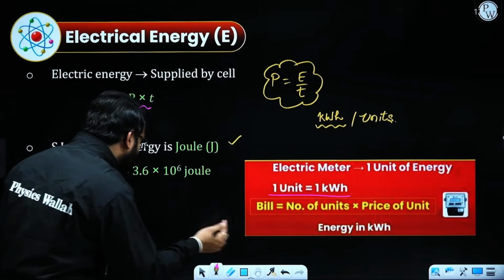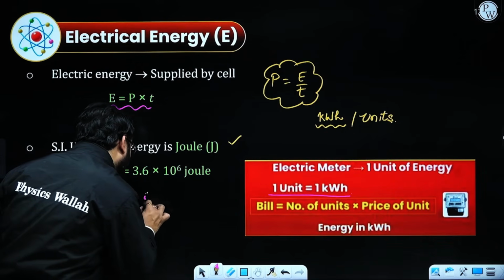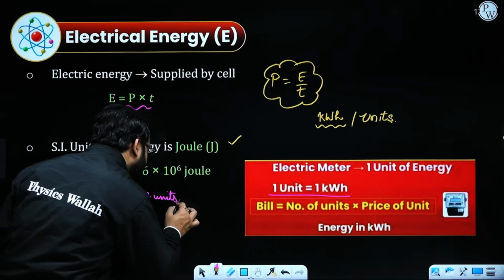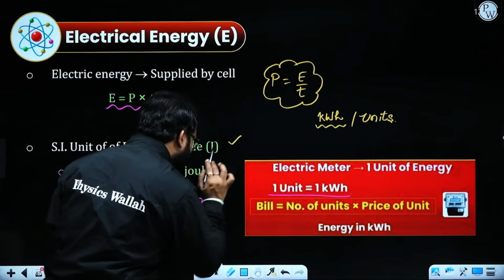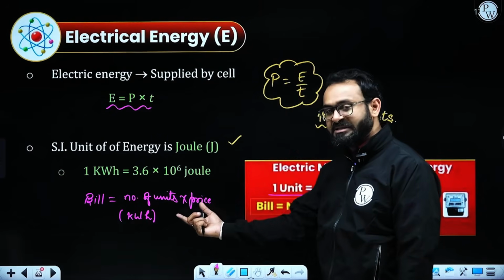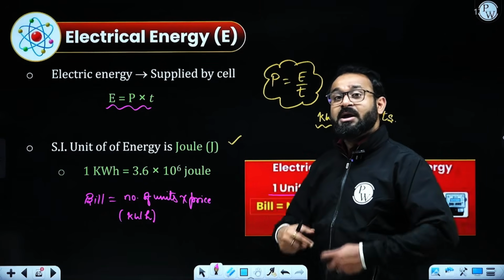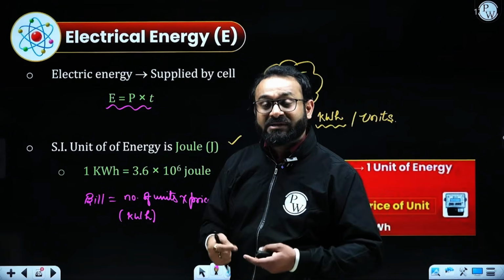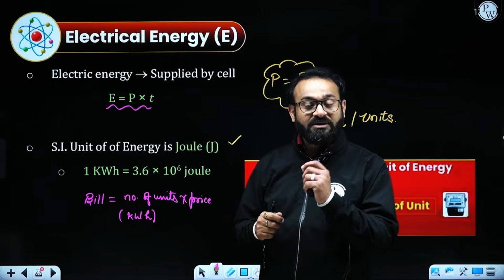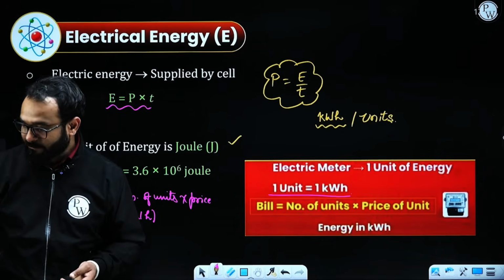So the bill which is generated in our home, the total amount will be the number of units, which means kilowatt hour consumption, multiplied by the price, depending on the number of days for which you want to generate the bill. For 1 day it will remain the same. For a month, for January, it will be 31 days, so multiply by 31. Try to find out the energy consumed by all the appliances given at home, and then you can calculate the amount. This is how you can find the amount or the billing cycle of the electrical appliances.